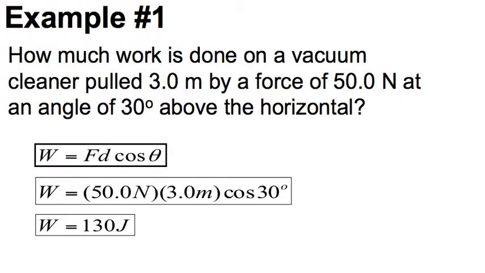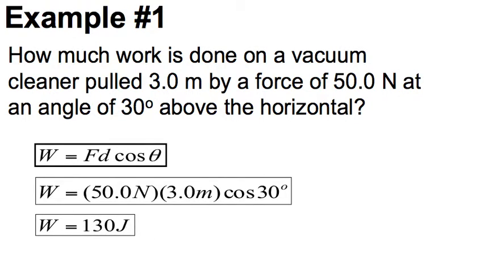So let's go through a couple examples. The first one is: how much work is being done on a vacuum cleaner pulled 3 meters by a force of 50 newtons at an angle of 30 degrees above the horizontal? So the person vacuuming is holding it pretty low to the ground, right? We're going to use our formula and plug in what we know. Our force was 50 newtons, our displacement or distance was 3 meters, and our angle was 30. Make sure you're in degree mode on your calculator, not radians. You'll type that in and you should end up with 130 joules.